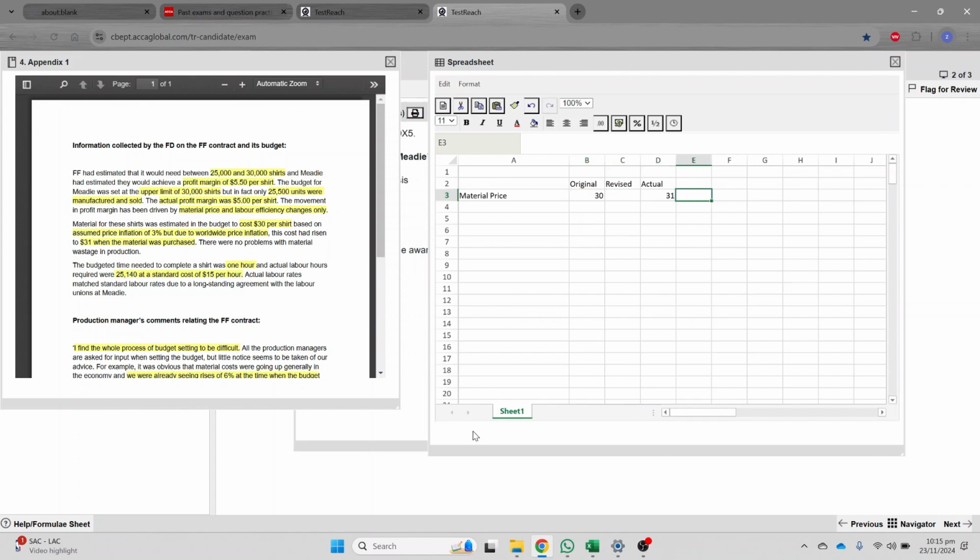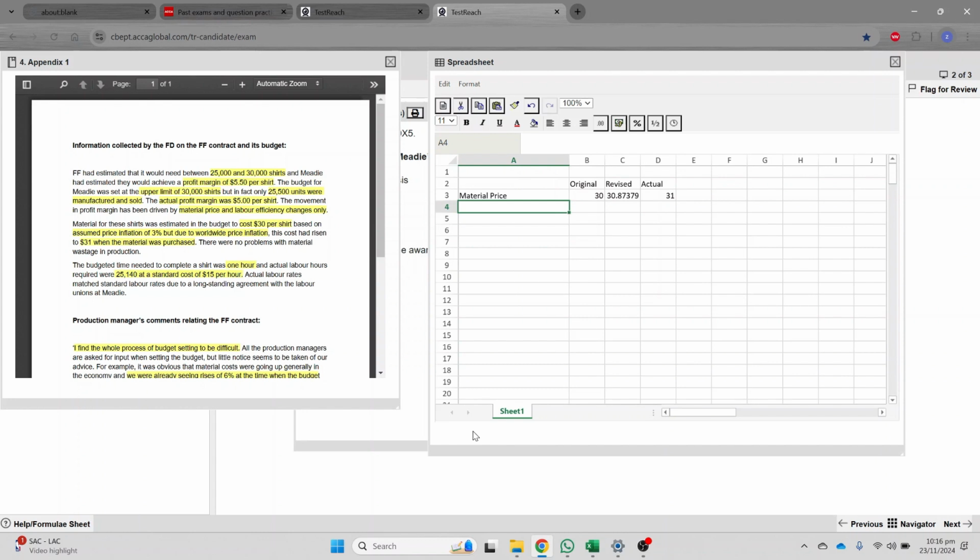So the original price was something we don't know, but this $30 is 3% higher than the original price. So we can divide it by 103. That will give you the cost of 1%, and then we can multiply it by 106. This will give you the cost of 6%, right? So it's around 30.87. So this is the revised price and this is the actual price.